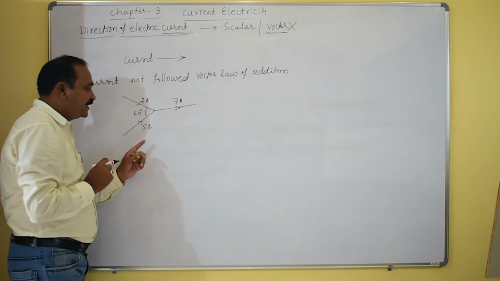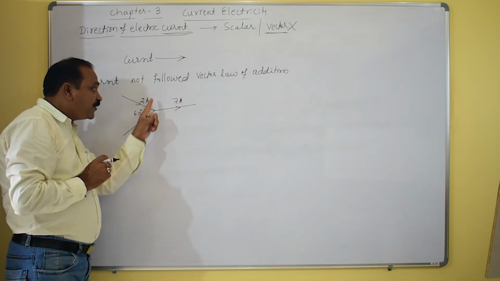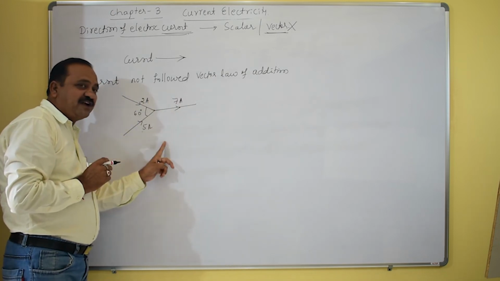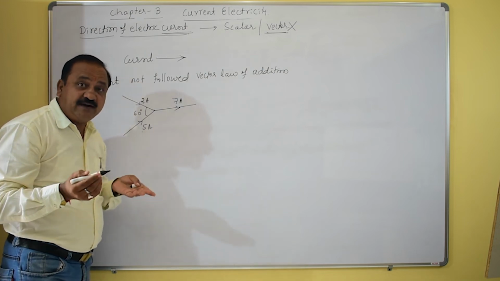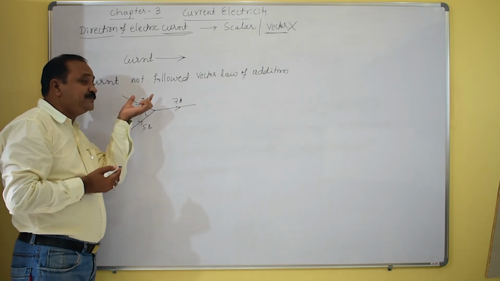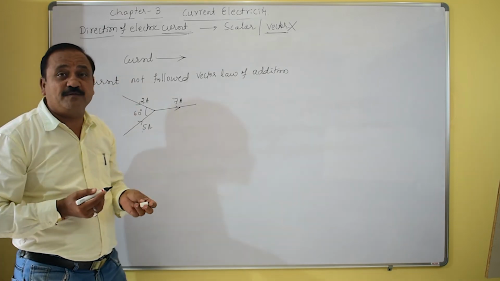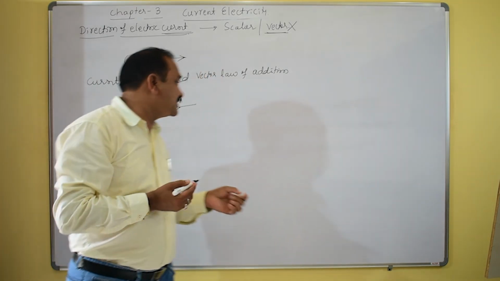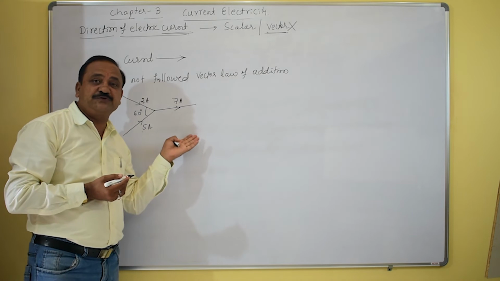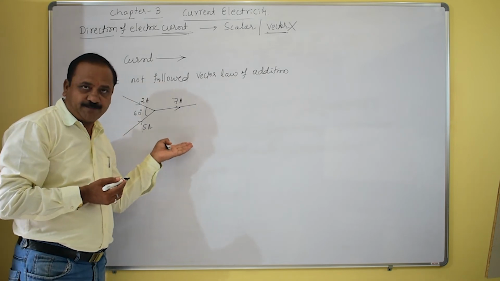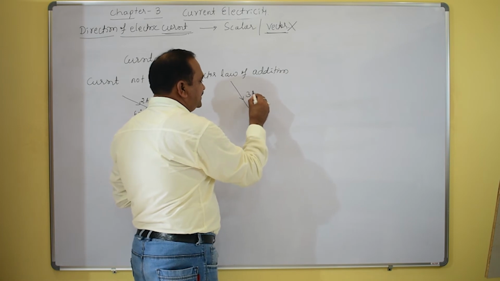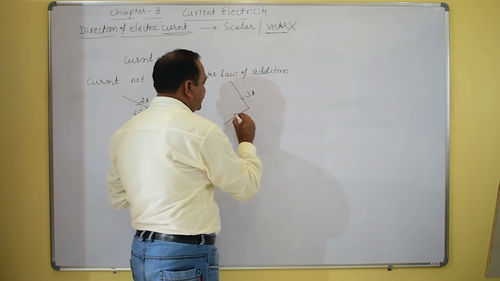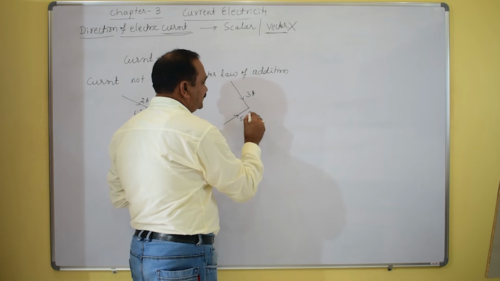How can we use it? It is simple scalar addition, not a vector. In vector addition, what happens? It would be P squared plus Q squared plus 2PQ cos theta, with the angle 60 degrees, but that is not supposed to be used, not followed here. If suppose this is one more case, a 3 ampere current and a 5 ampere current, what happens?